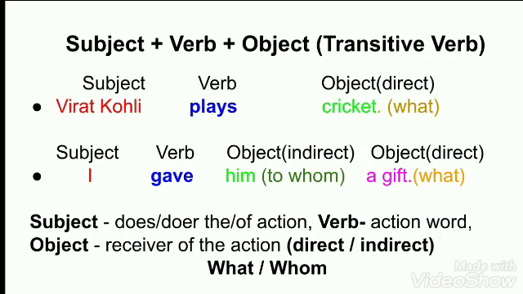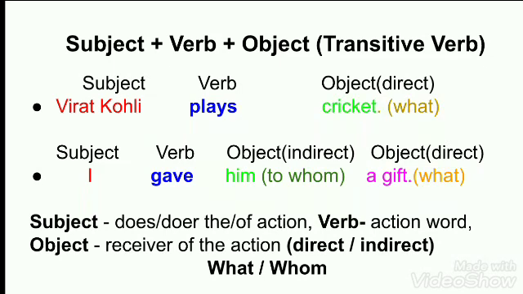See the next sentence. I gave him a gift. Here in this particular sentence we got the subject as I, because I am doing the action of giving. I did the action of giving something. So I becomes the subject, and the verb becomes gave. And we see in the sentence that there are two objects. One is him and the other one is a gift.